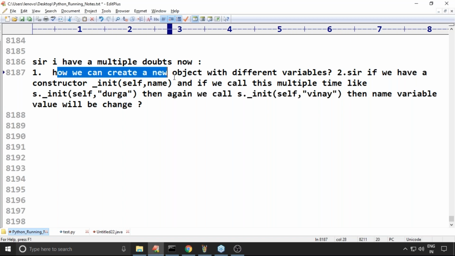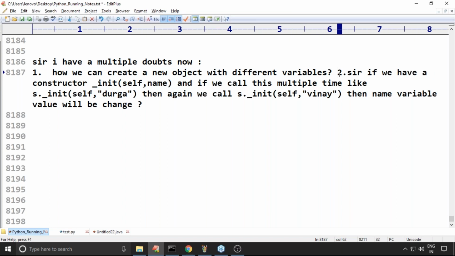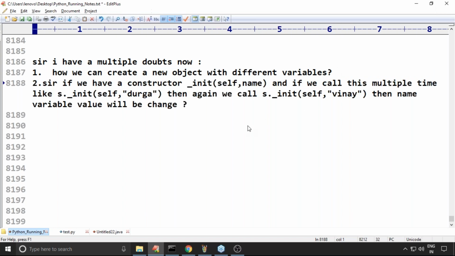How can we create a new object with different variables? What is the meaning of different variables: different values or the same values? Vinay, with different variables, I mean the names of the variables will also be different.